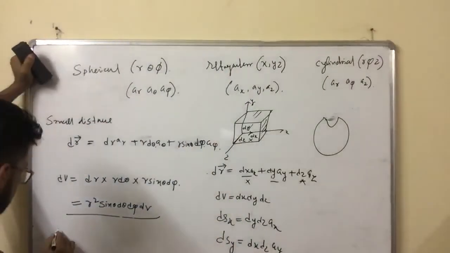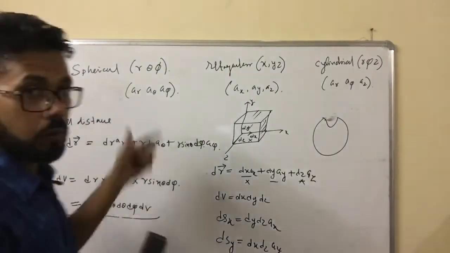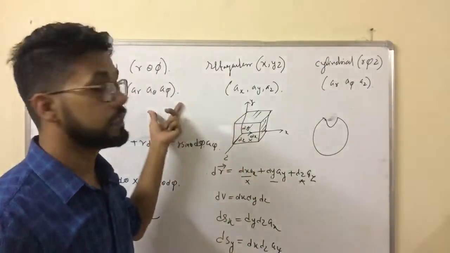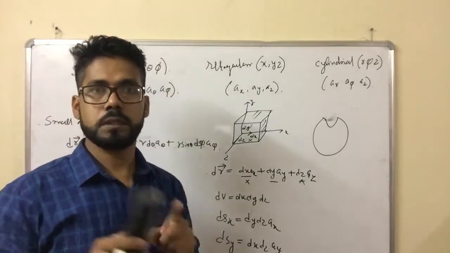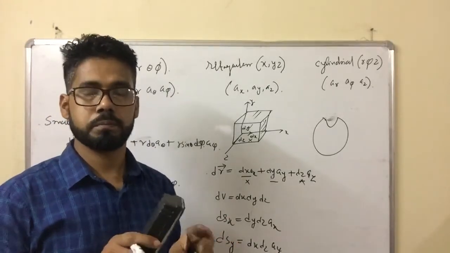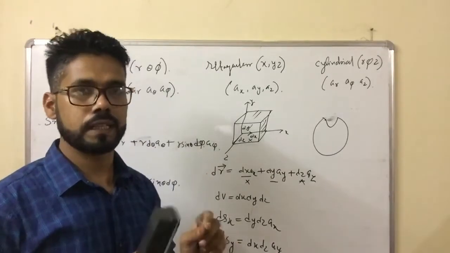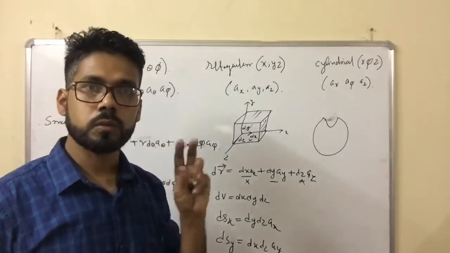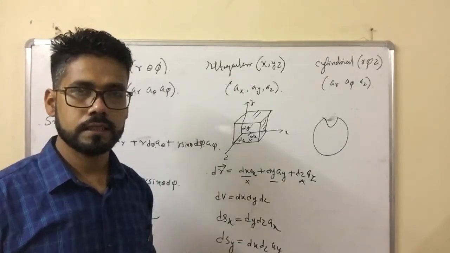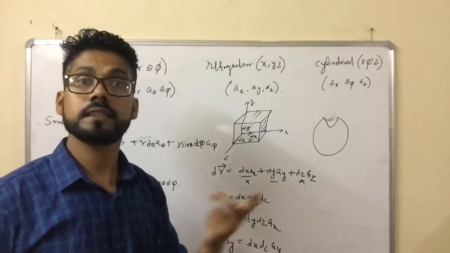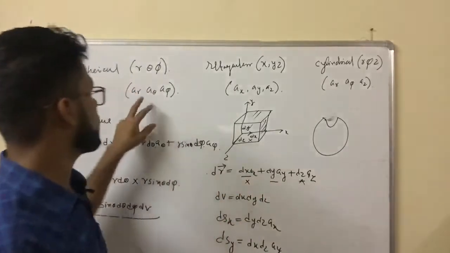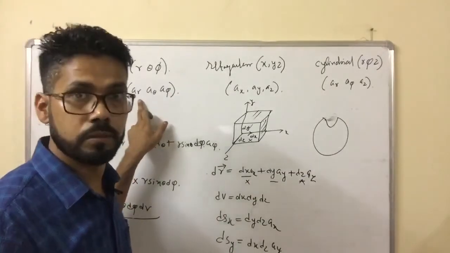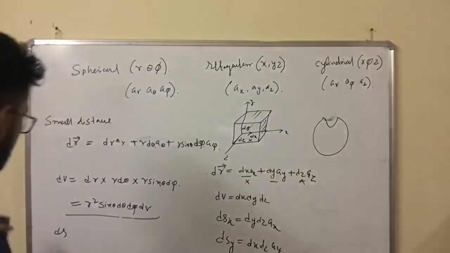So what will be the surface area? Now I am again telling, how many degrees of freedom are there here? Number of degrees of freedom means the minimum number of coordinates needed to specify the position of a single particle. So here the degree of freedom is 3. Whenever there are 3 degrees of freedom, you will get 3 surface areas, one along the r direction. That surface area formula we often use in Gauss law applications. So what is the formula?